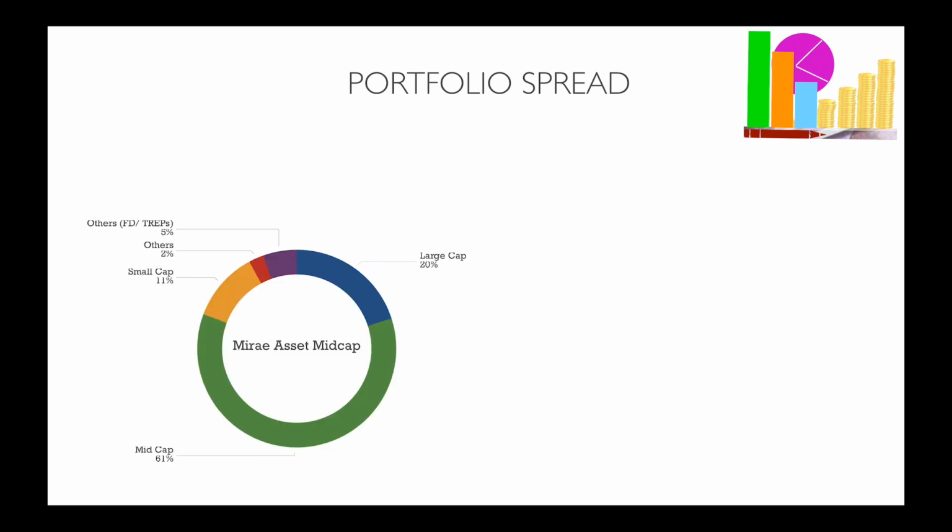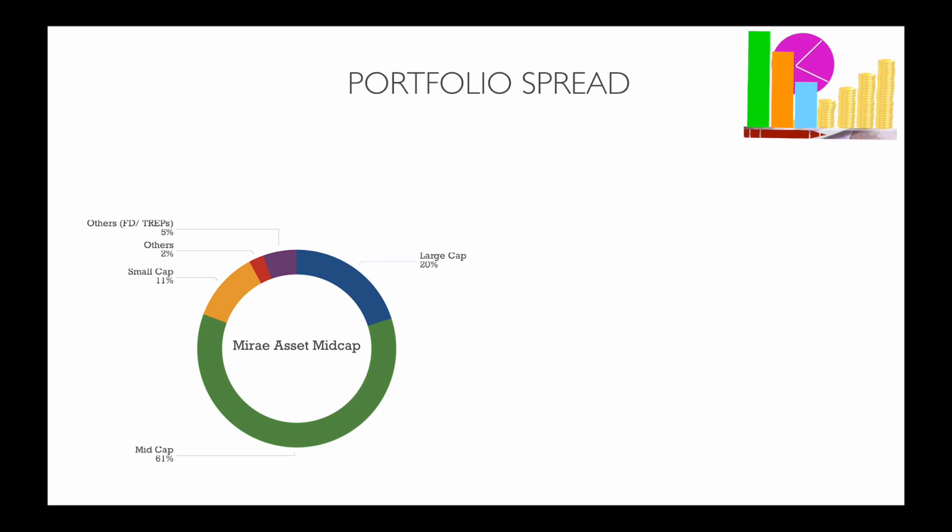Let's check the portfolio spread of this fund. Mirae Asset Midcap Fund is invested 94.33% of its value in stocks, and the rest of the fund value has been invested in other instruments like FDs. Out of this 94.33% of stock invested value, 20% is deployed in large cap, 61% is invested in mid cap, and 11% is invested in small cap. 2% is invested in other instruments. The rest, 5% of the fund value, is invested in FDs and TREPs.